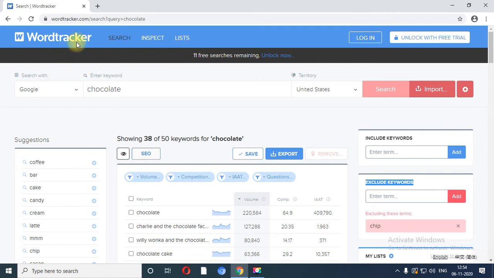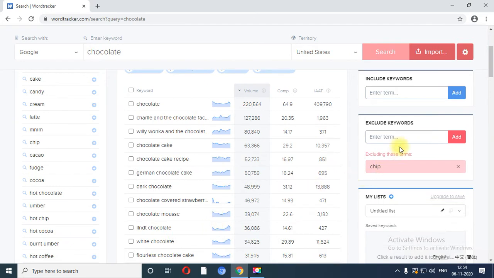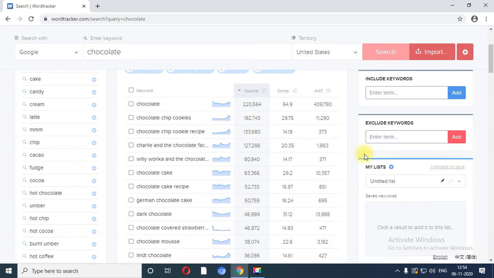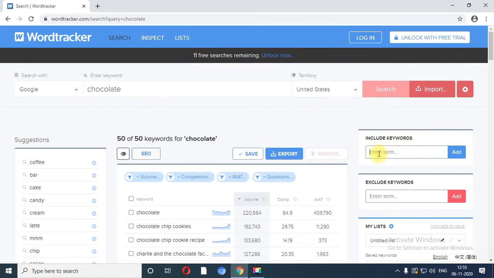So when you type a keyword on Word Tracker, it will return the top 50 keywords based on that particular keyword or search term. You can also exclude any keywords from the list using the excluded search term, and if you want to see the output again, at that time you can remove it from the list over here. So in this way you can use exclude term. Similarly, include is by default included.